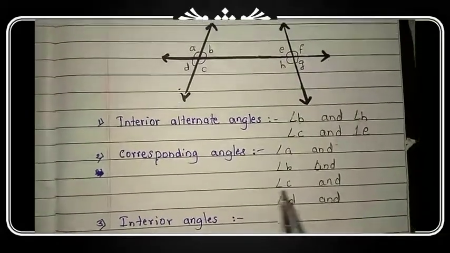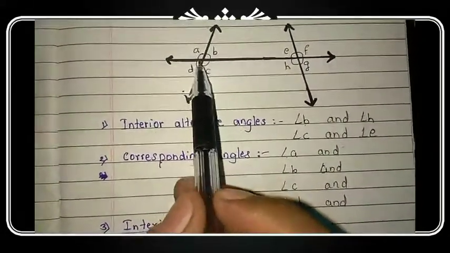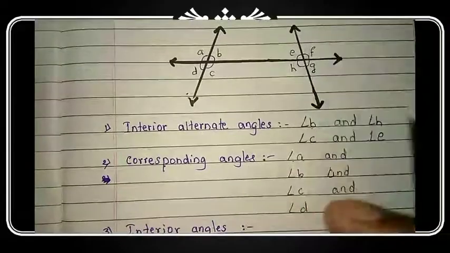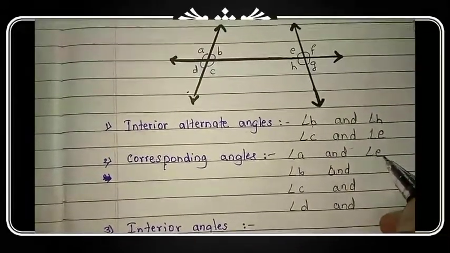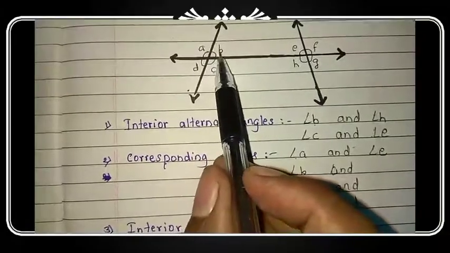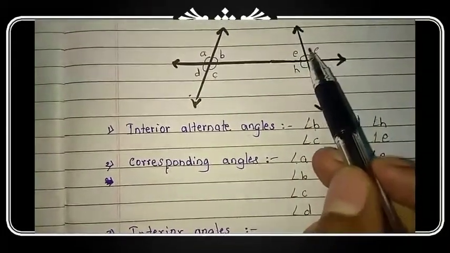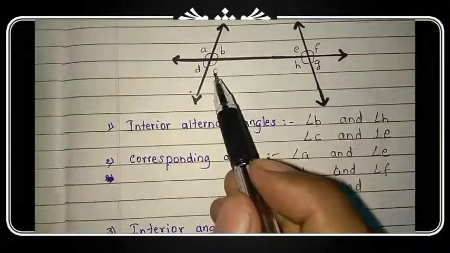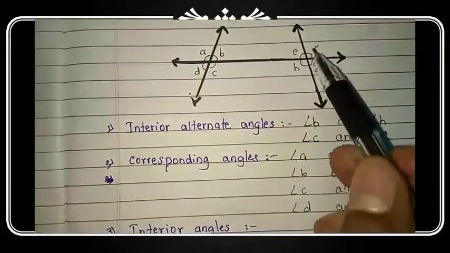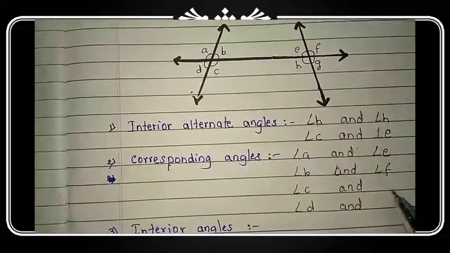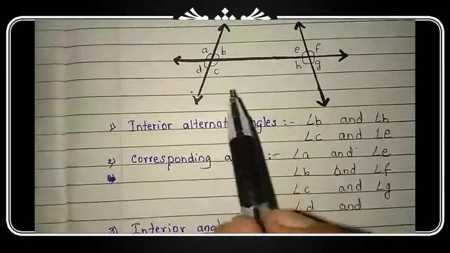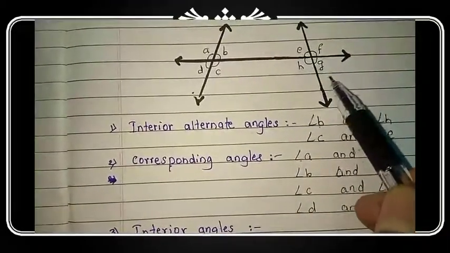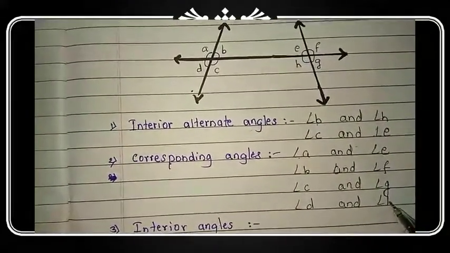So corresponding angle of angle A. Angle A is above the transversal, left side of this line. So here above the transversal, left side of this line is angle E. The corresponding angle of angle A is angle E. Angle B is above the transversal, right side. So here above the transversal, right side angle F is there. Angle C below the transversal, right side. So here below the transversal, right side angle G is there. Angle D below the transversal, left side. So here below the transversal, left side angle H is there.